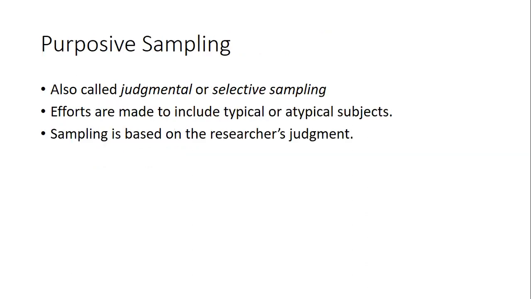Purposive is totally based on your judgment, on your own decision, that you know these are the people in the bank and these are the people who have been through the training, and then on your judgment you see, okay, this person will be best suited for my research, so you need to include them.